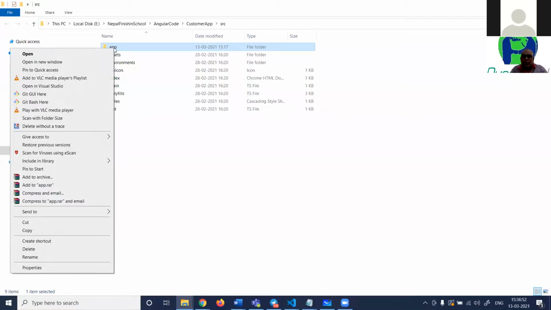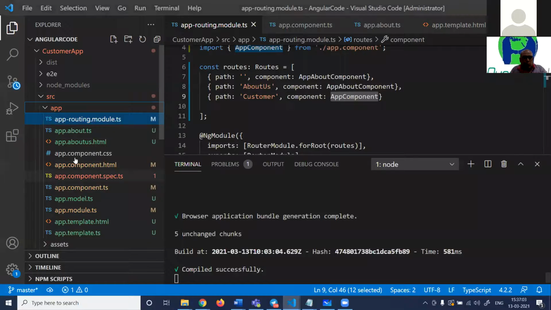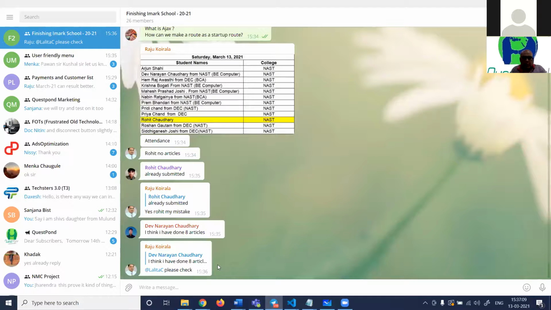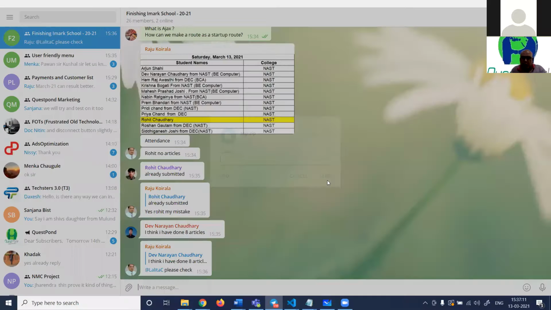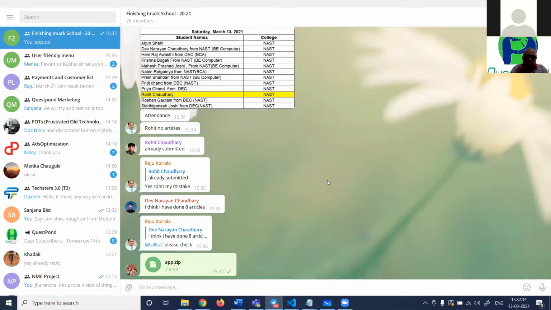So, guys, for everyone out here, I will be sending you only the app folder. Remember, this is the complete folder. I'm sending you only the app folder because only in the app folder I've done the changes. That is the source code, today's source code.